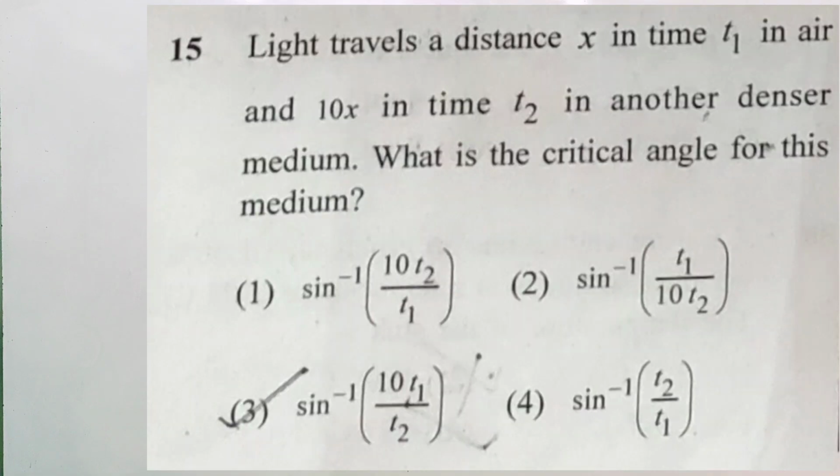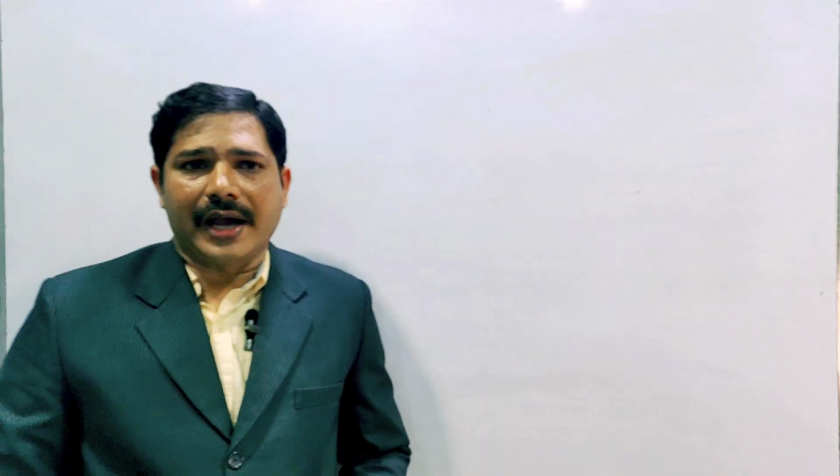Next question: light travels a distance x in time t1 in air and 10x in time t2 in another denser medium. What is the critical angle for this medium? In air the displacement is x in time t1, and in the denser medium the displacement is 10x in time t2.